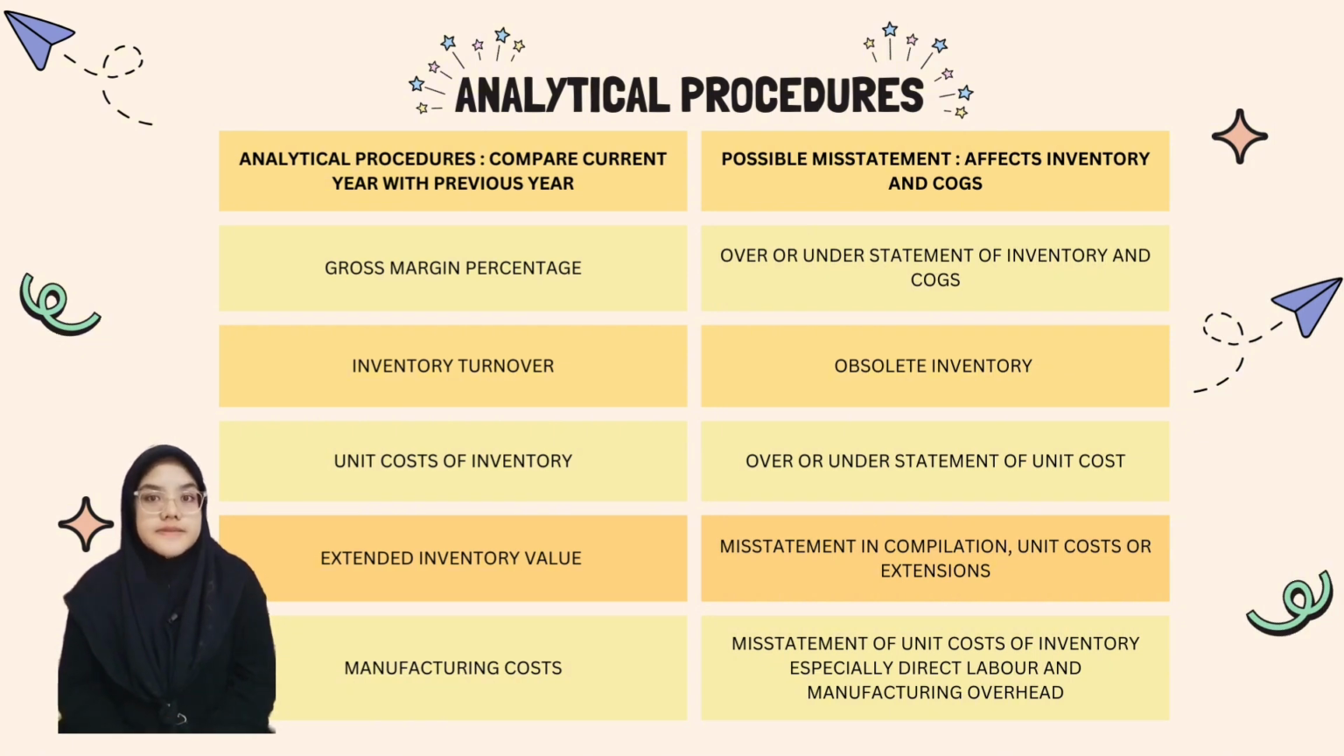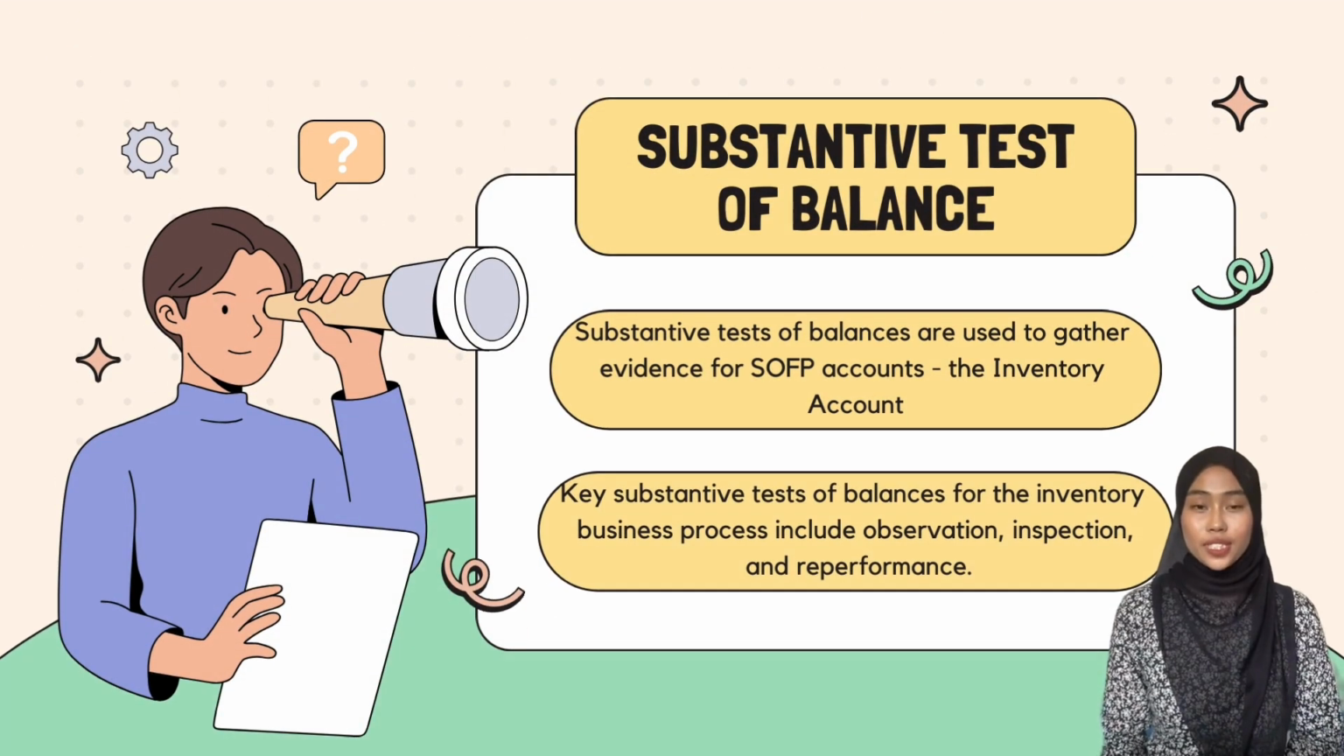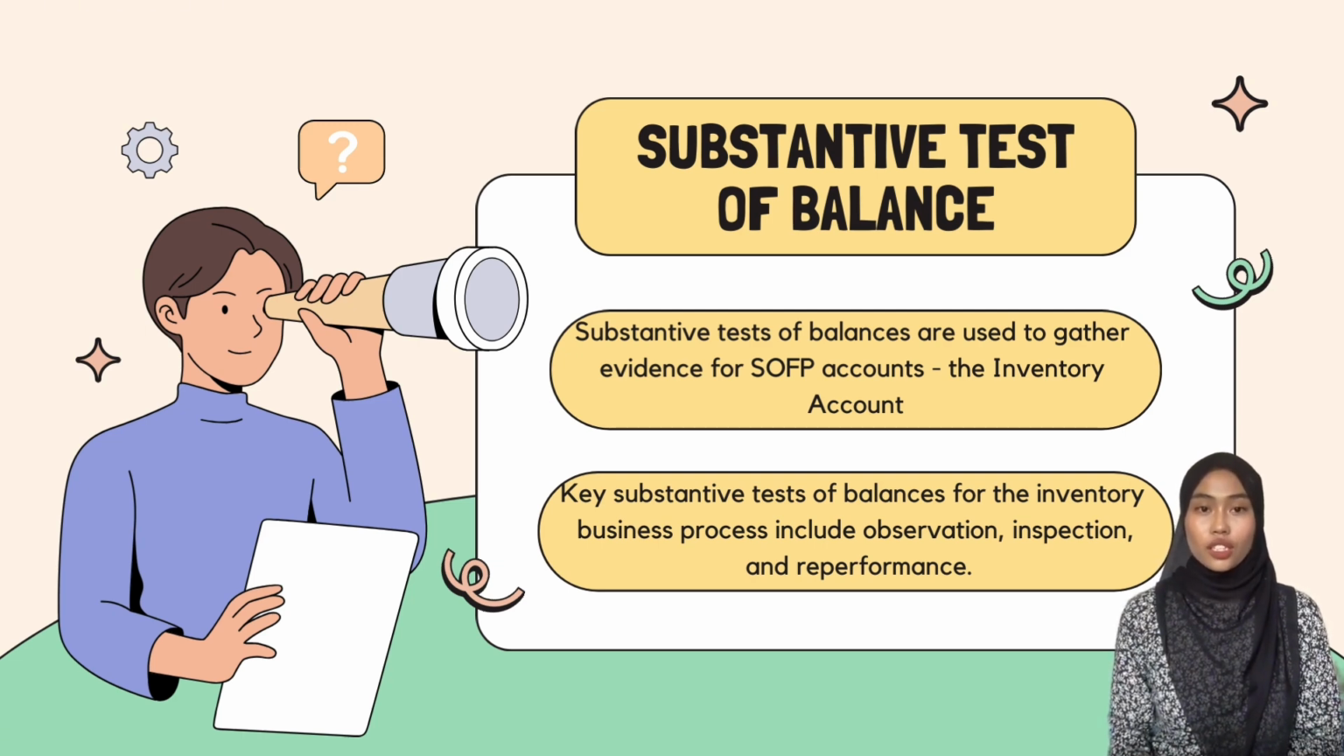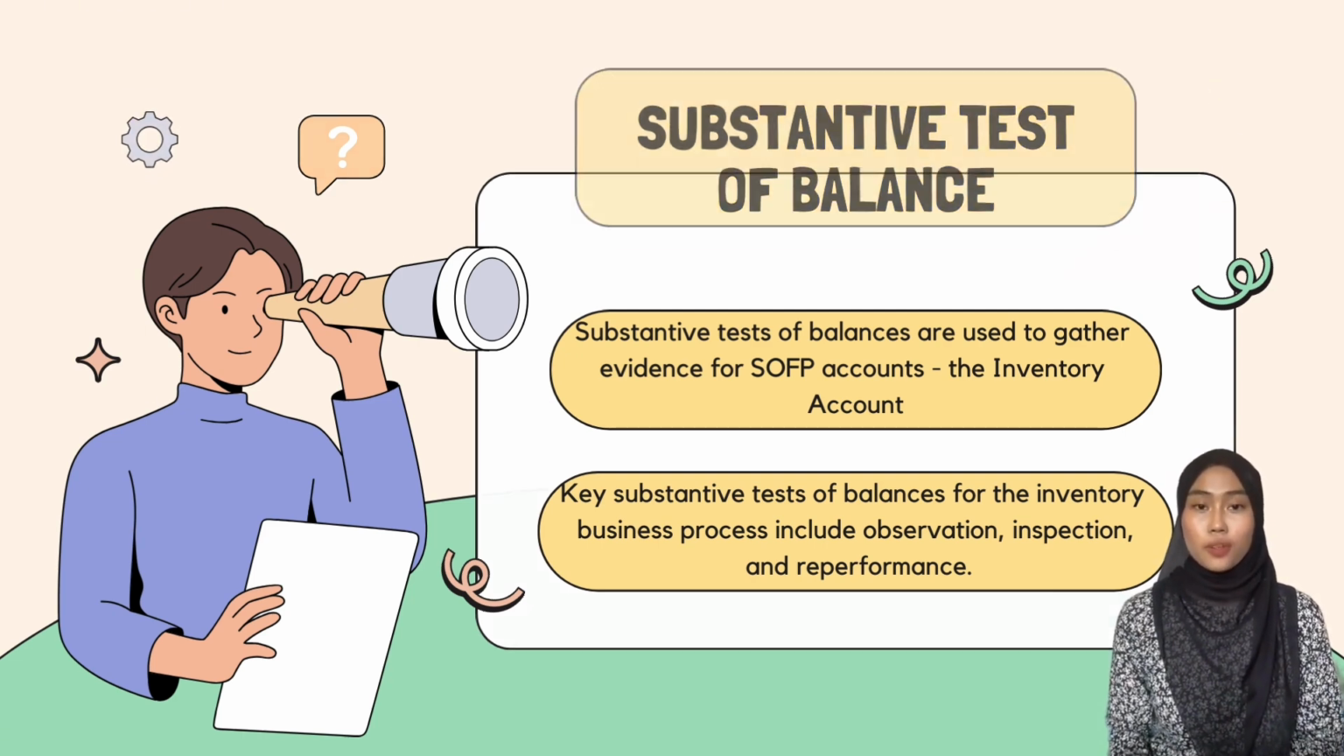You need to avoid all these misstatements as all of these can affect inventory and cost of goods sold. Now, we move to the substantive tests of balance. Substantive tests of balance for the inventory accounts in the statements of financial position are essential to ensure that the inventory is accurately recorded and fairly stated. These tests help auditors gather sufficient and appropriate evidence to support their opinions on the financial statements. Here are the key substantive tests of balance for the inventory business process, focusing on the observation, inspections, and reperformance.